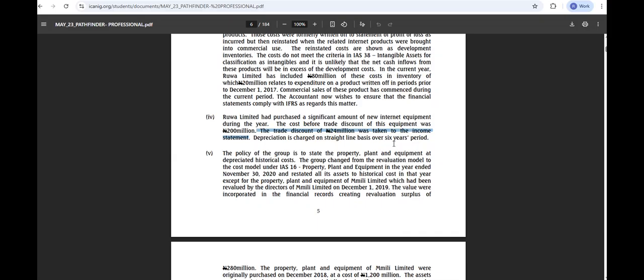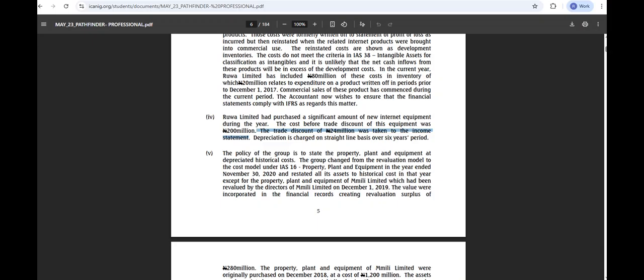When did we purchase the asset? They said Rua Limited purchased during the year. What year are they referring to? 2020. Okay, now 2020. When did we purchase Rua Limited? We purchased Rua Limited in 2017, Abby. Am I right? Yes, yes.